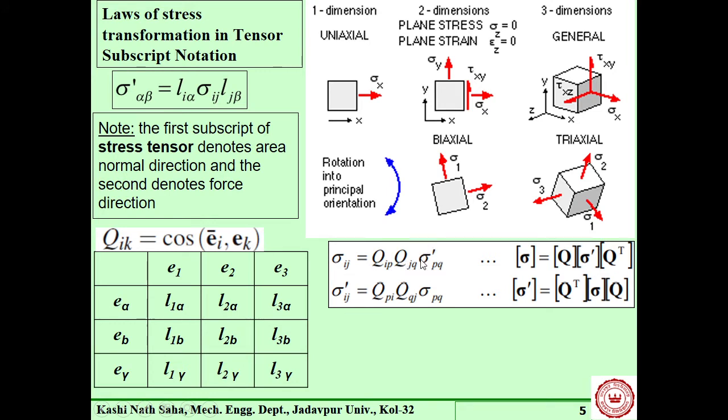This is a stress matrix, these are coordinate transformation matrices, and we can use this form of equation. We will simply form the transformation matrix for the given coordinate frames, and afterwards carry out this operation. Those who are familiar with these tensor operations, for them it is easy to understand.